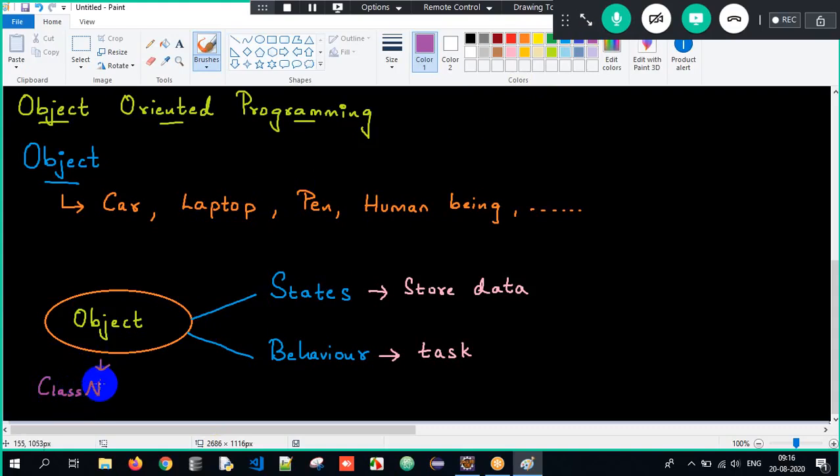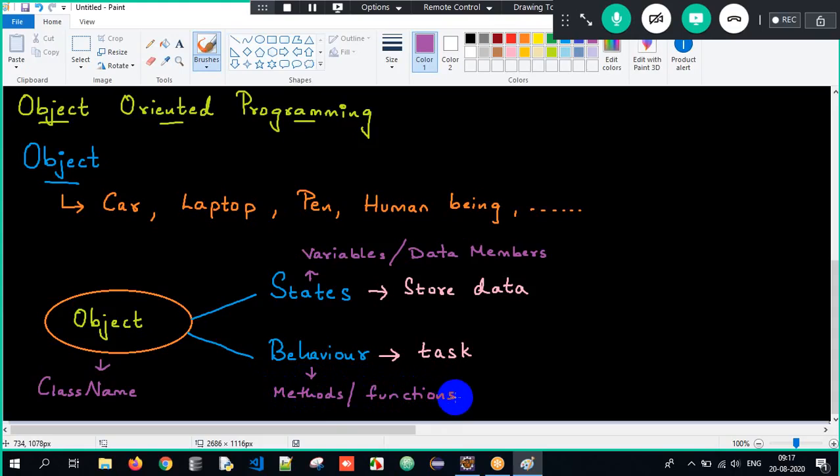The states we generally refer to as variables, or we also call them data members, and behaviors we call methods, or we also call them functions.